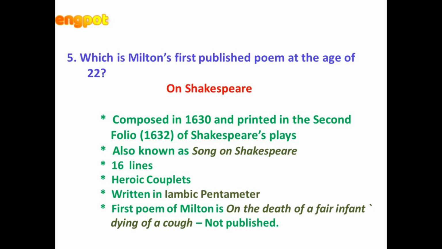So that is about On Shakespeare and On the Death of a Fair Infant Dying of a Cough. Please note that On Shakespeare is Milton's first published poem, whereas On the Death of a Fair Infant Dying of a Cough is Milton's first poem. So first poem and first published poem.